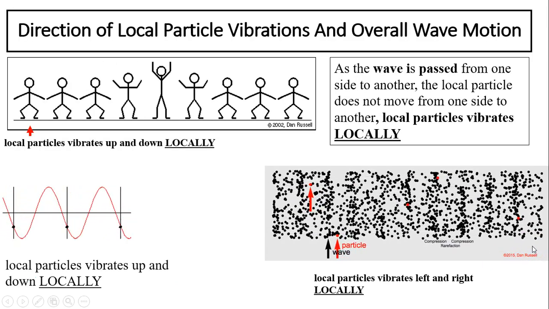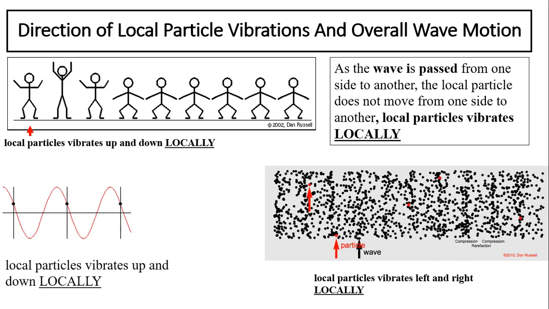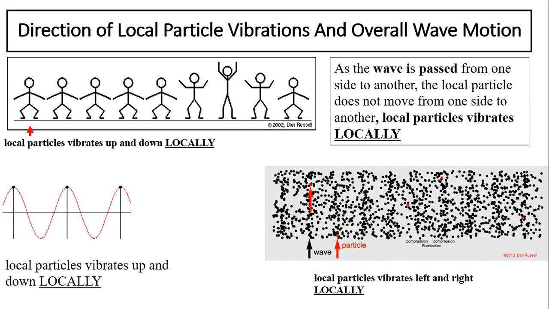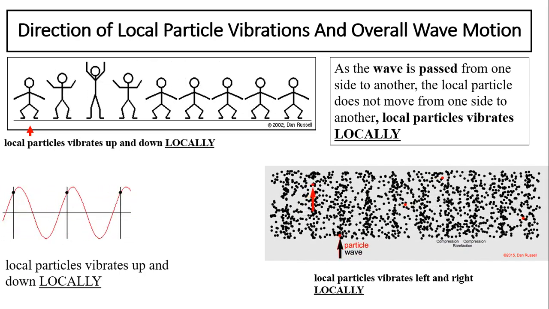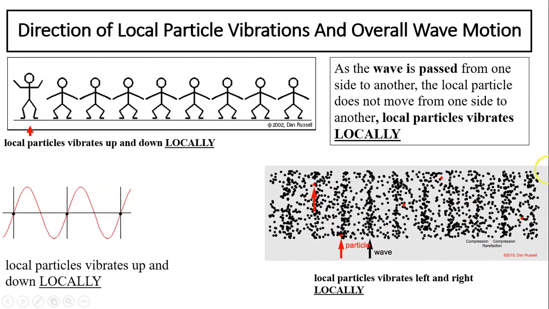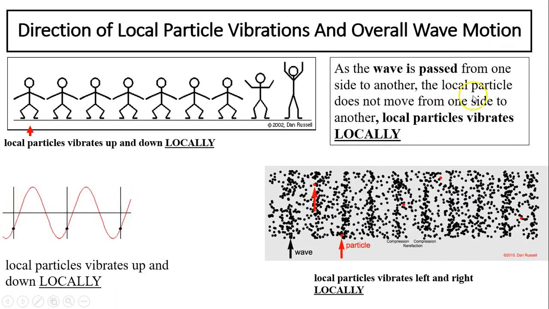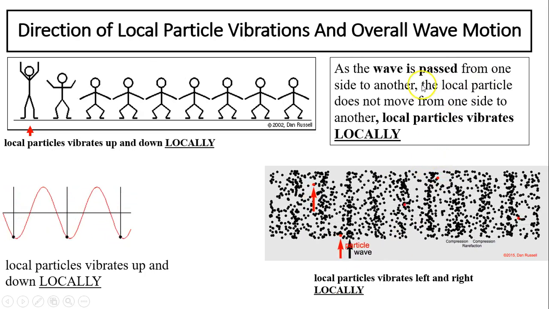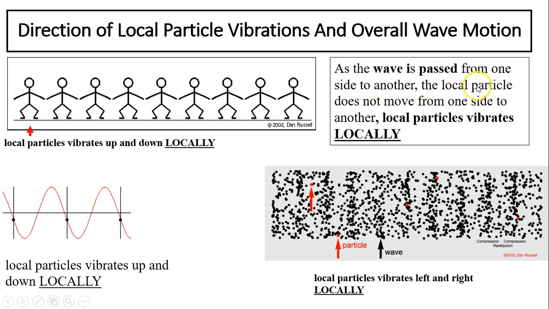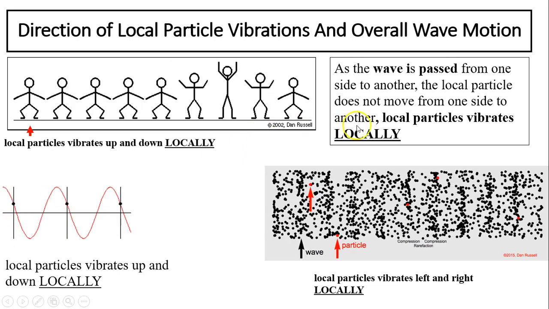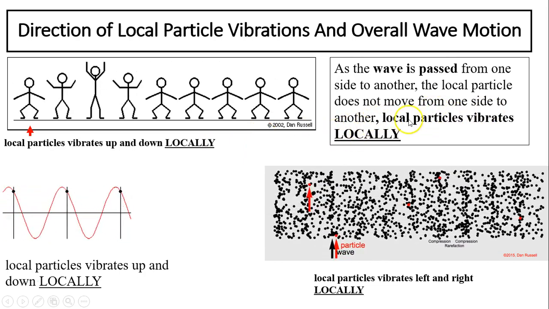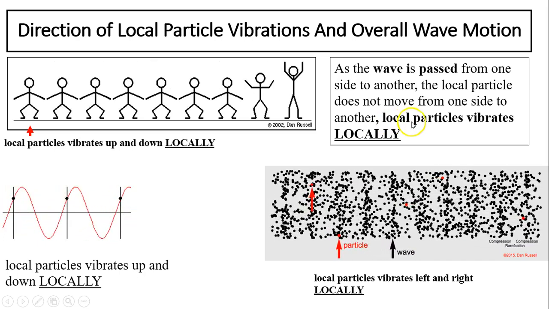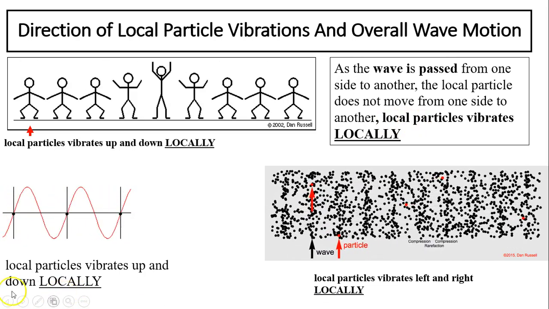Next concept is the direction of local particle vibrations and overall waves. So far we have learned the wave is going mostly from left to right. As a wave is passed from one side to another, it could be up and down, left to right also. But the local particles do not move from one side to another. Remember, only energy moved. How does a local particle move? A local particle only vibrates locally.